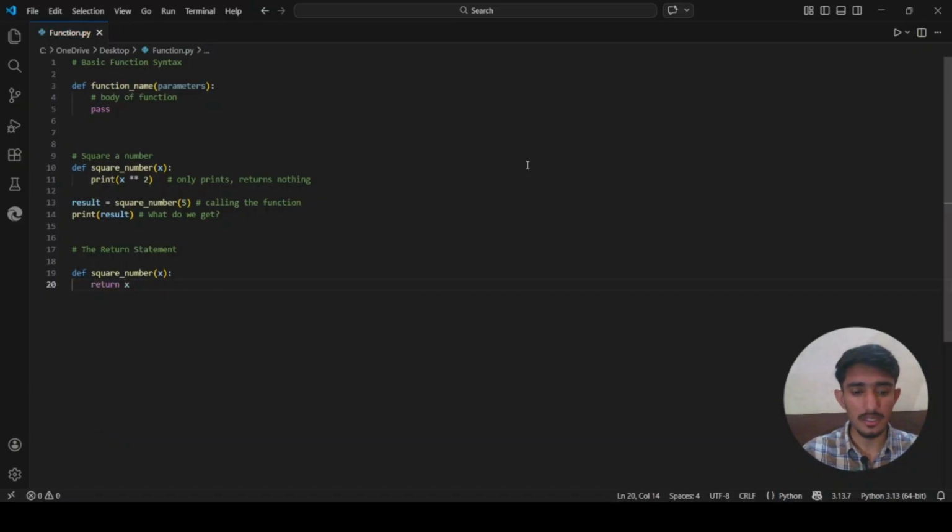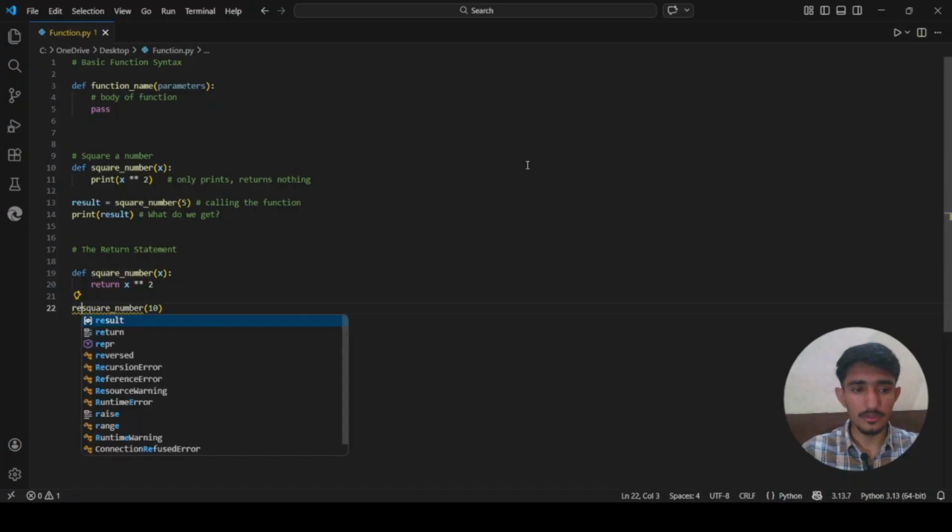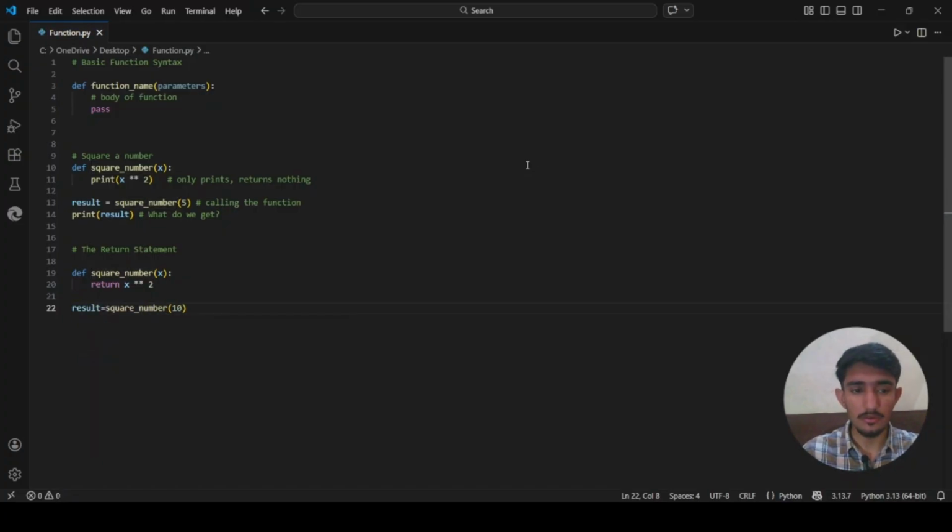After that we write the return keyword, then x double asterisk 2. After that we will call the function square number with, let's say, 10. Now we will put this in a result variable.